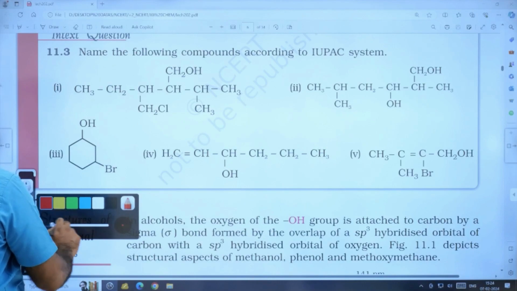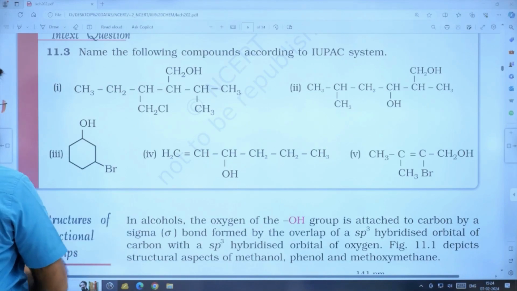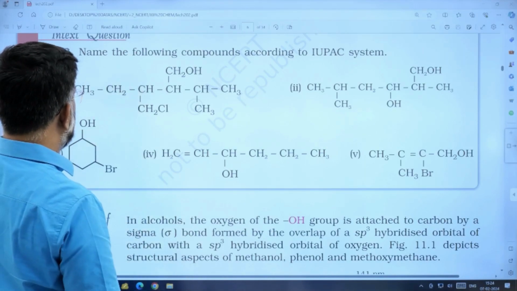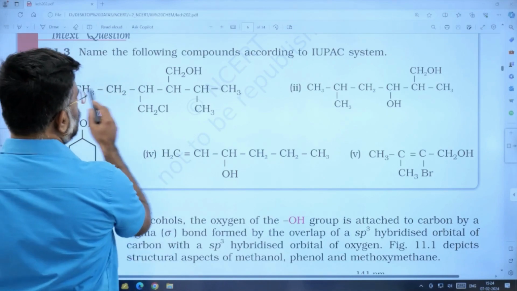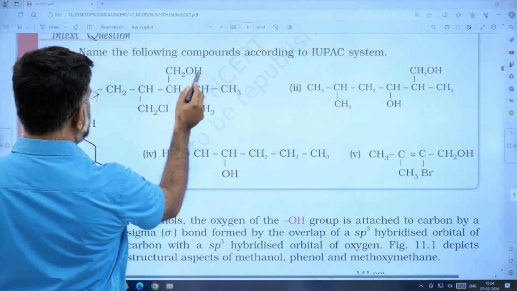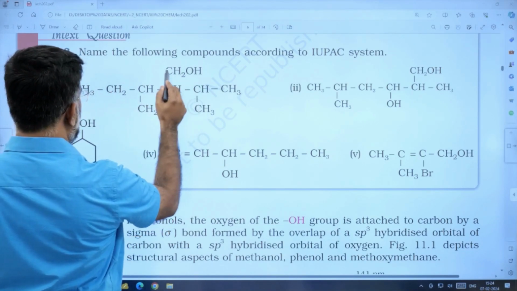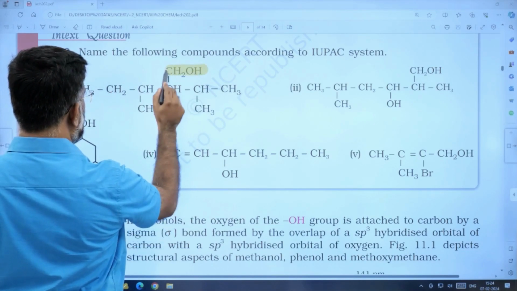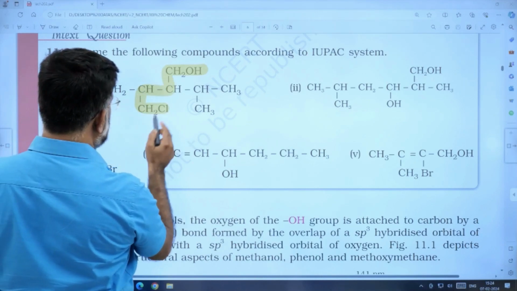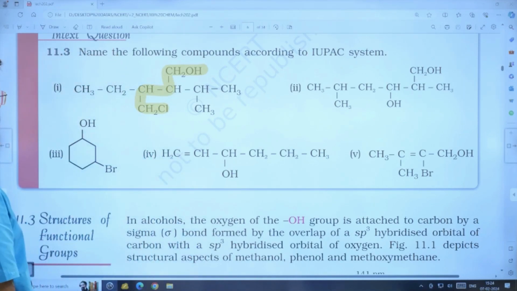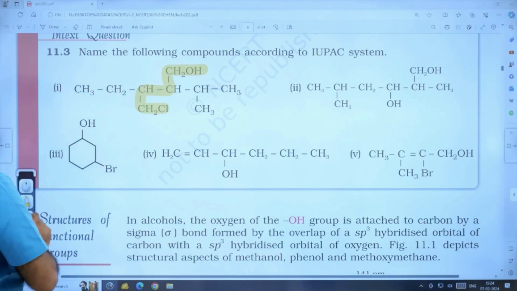For example, if you take this one, what is the IUPAC name of the molecule? See, there is a functional group here, so you can start from here. 1, 2, 3, 4, 5. 1, 2, 3, 4. Even though there is a 1, 2, 3, 4 chain with the chlorine, you can take that one as the parent chain.